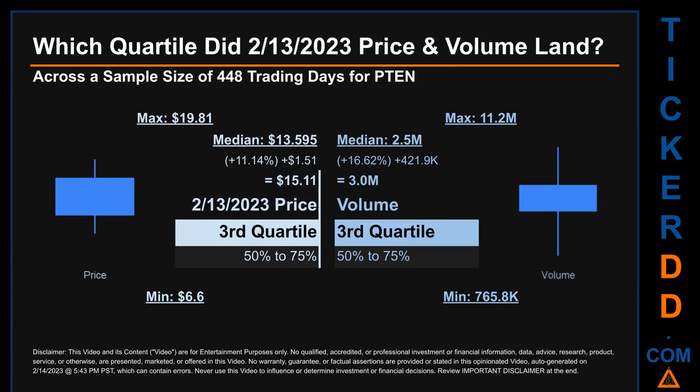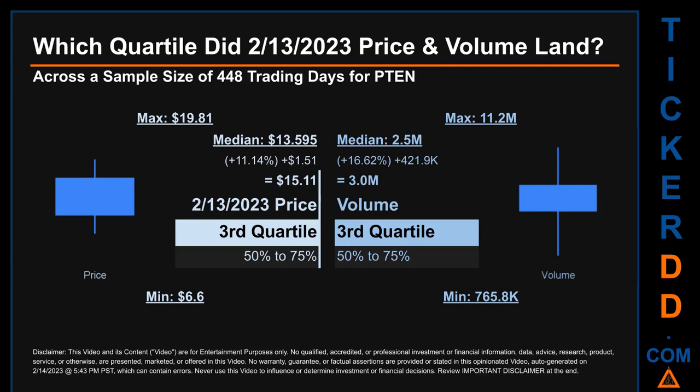The day's volume landed within the third quartile, that is within the 50% to 75% range of all sampled daily volume, which saw a max daily volume of 11.2 million and a minimum of 765.8 thousand. Quartiles tell us about the spread of a data set by breaking that data set into quarters, just like how the median breaks the set into half.